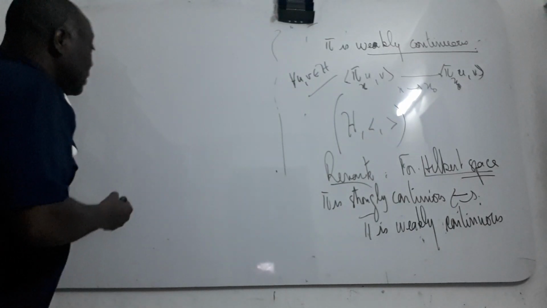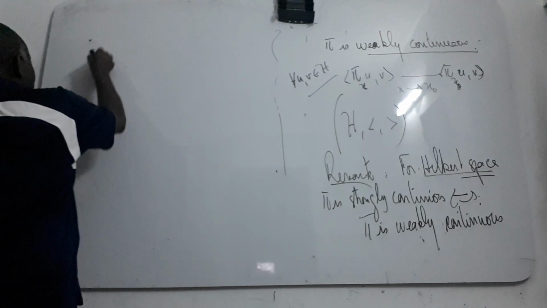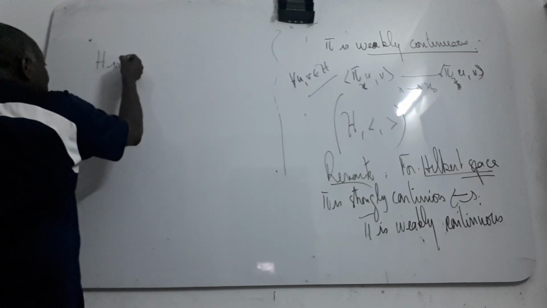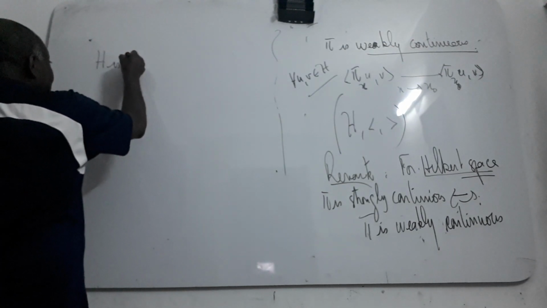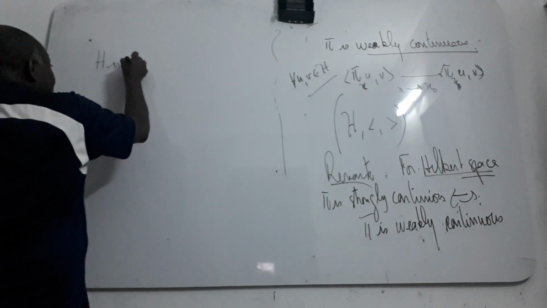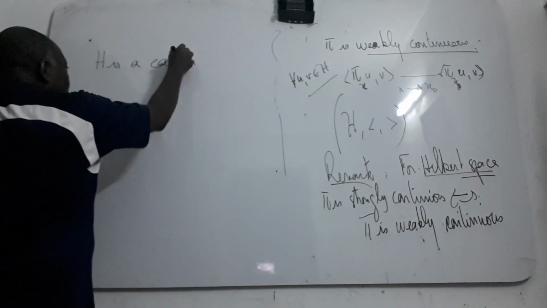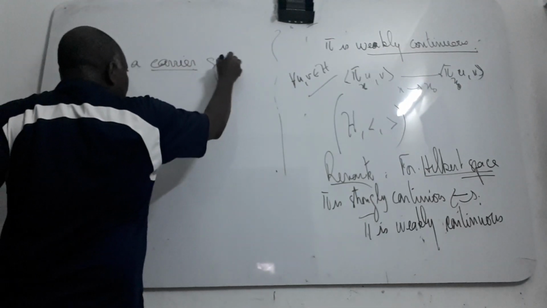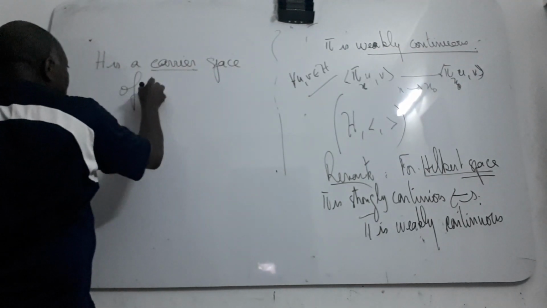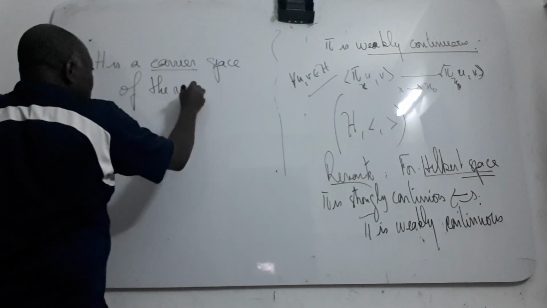The space H here is called the space of the representation. We call it the carrier space of the representation.